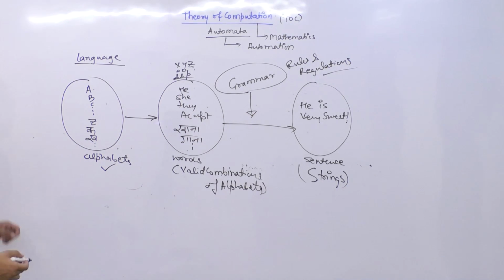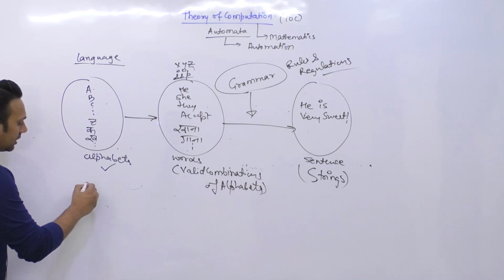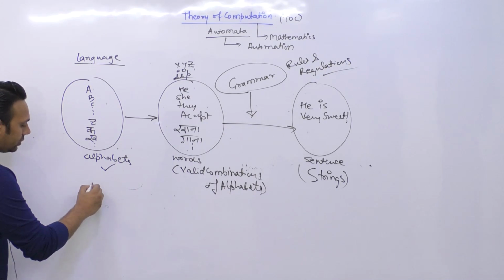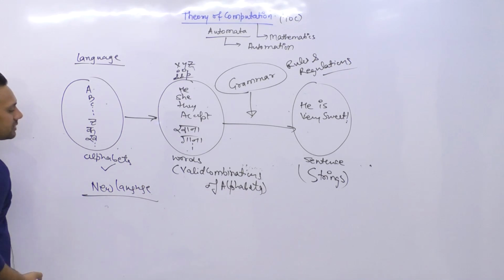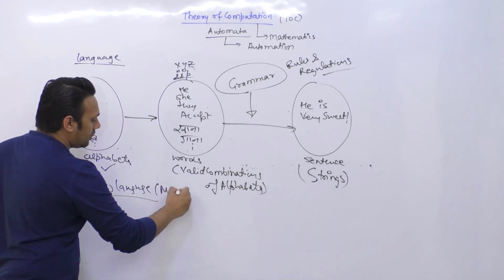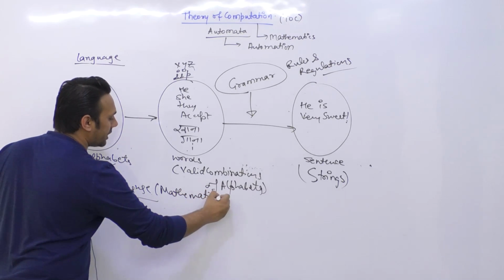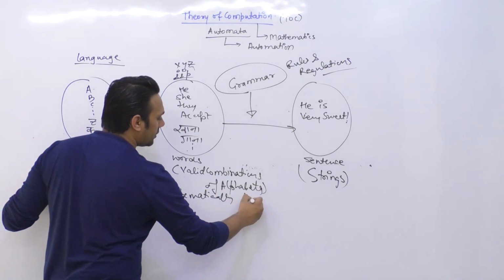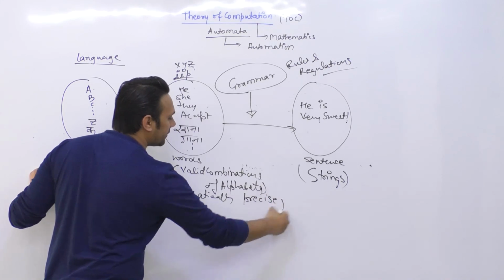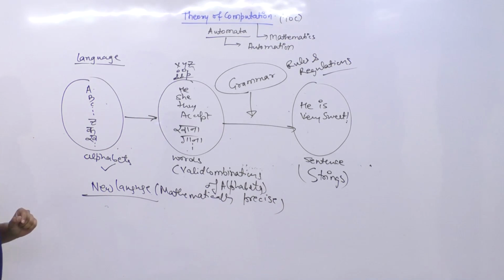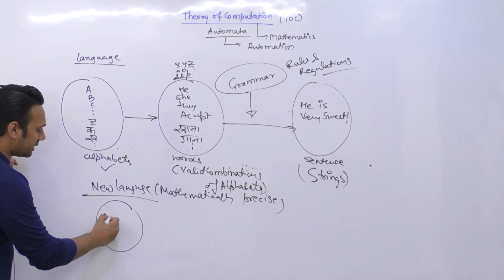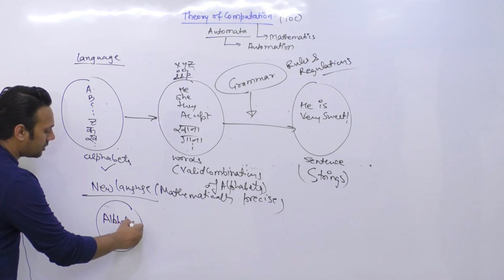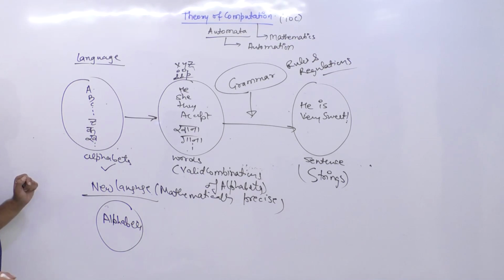Clear? Now, when I say I need a programming language or a new language which should be mathematically precise, we need a language that is mathematically precise. So if you need such a language, for that we again have to understand what the alphabets in the language are.